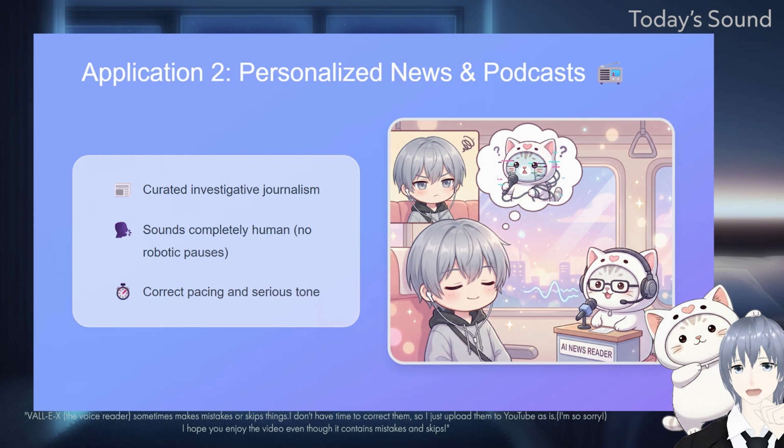Because this method uses stateful chunk generation to eliminate boundary artifacts, the newsreader will sound completely human. The soft attention priors will allow the model to understand the context of the whole article, delivering the news with the correct pacing and serious tone required for long articles.